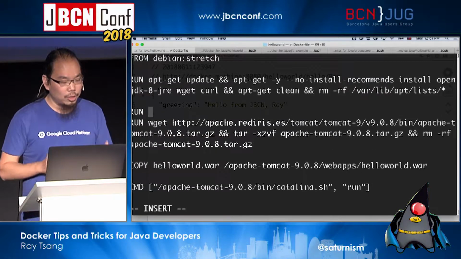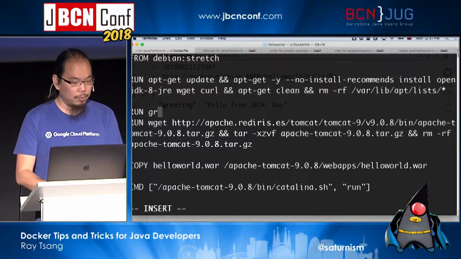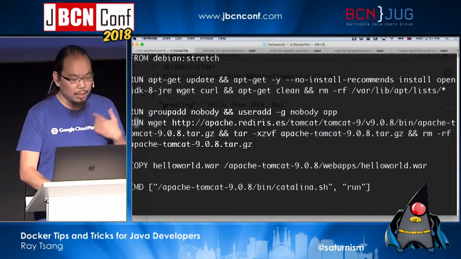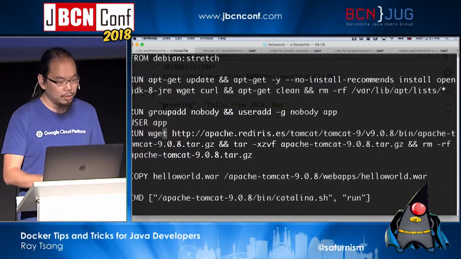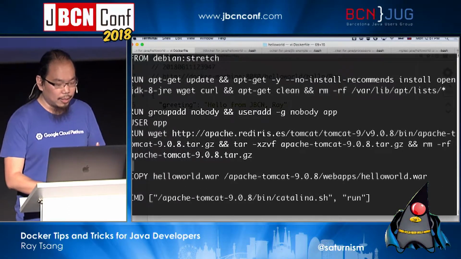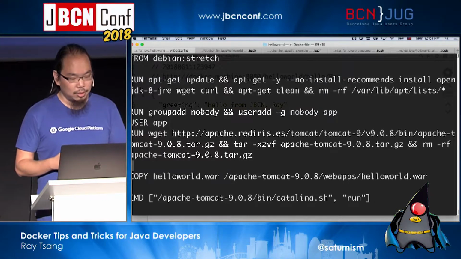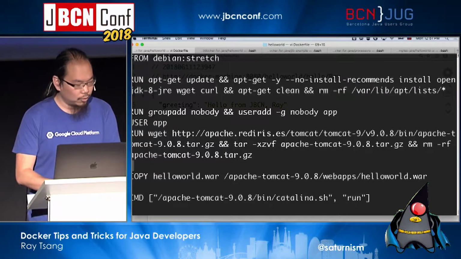And there are always ways for you to run it as non-root. So for example, first of all, you need to add a new group, like say nobody, and then you can say useradd to nobody, like myapp, for example. And then when you run, you have to specify the user you want to run as. So I can say user app, right, and so on and so forth. And ultimately, when this thing runs, it's going to run as a user called app that's in the group of nobody. So just be very, very careful with it.